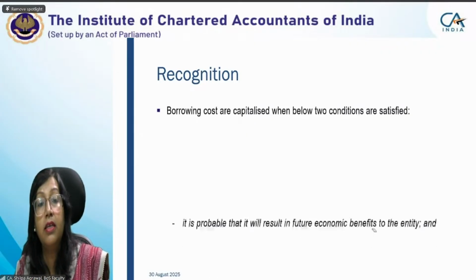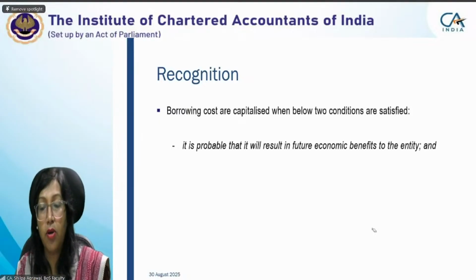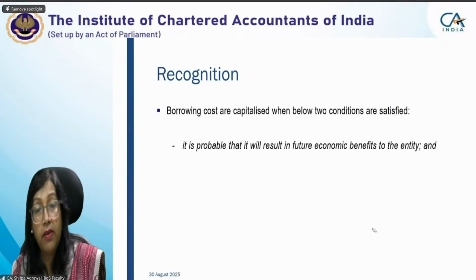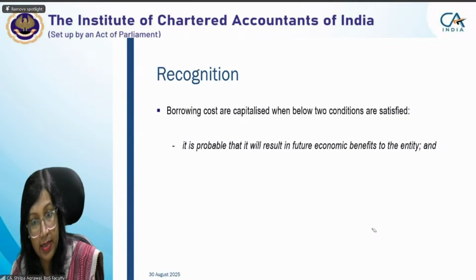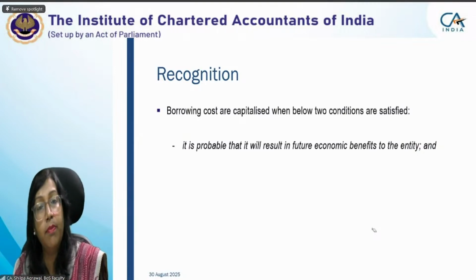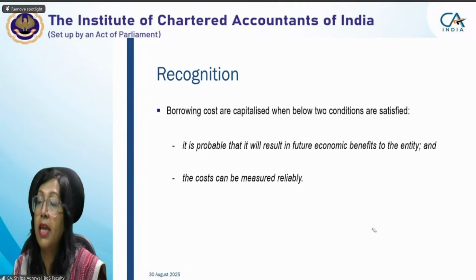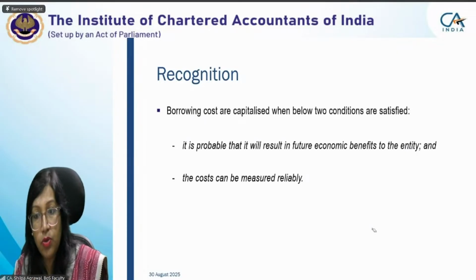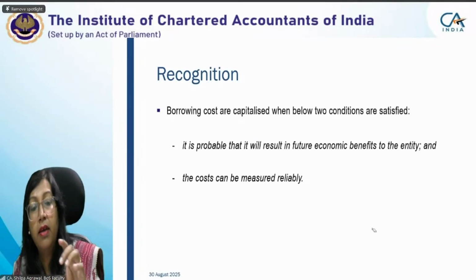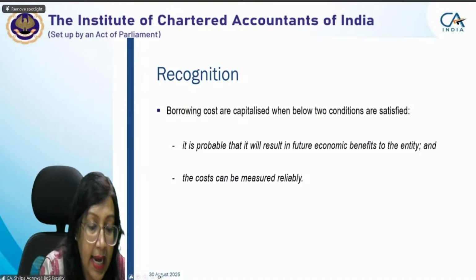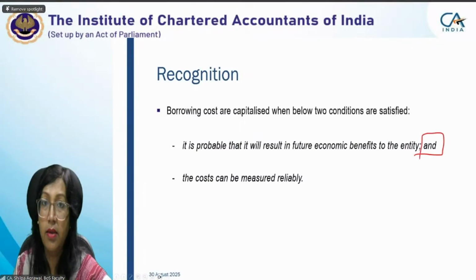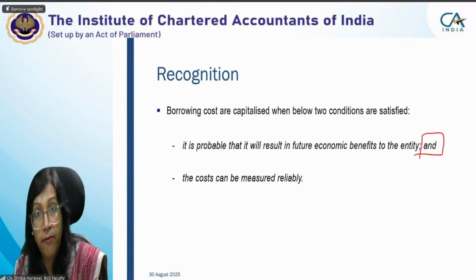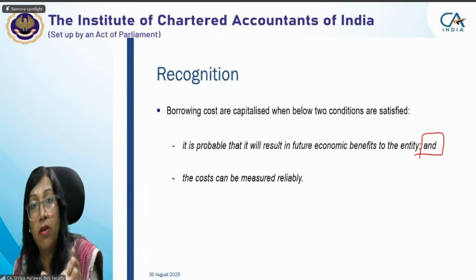First, it is probable that it will result in future economic benefits to the entity. When you know that whatever borrowing cost or interest expense you are going to incur is incurred on an asset which will have a future economic benefit. Okay. Second, the cost can be measured reliably. It is an 'and', so when both the conditions are satisfied, we can recognize the borrowing cost. Okay, this is the recognition criteria.